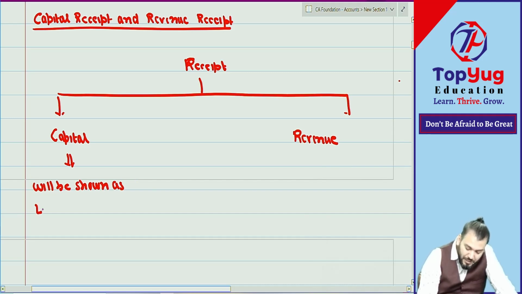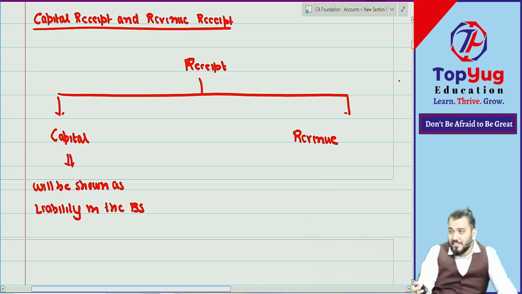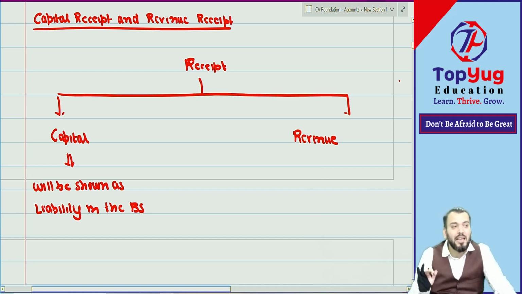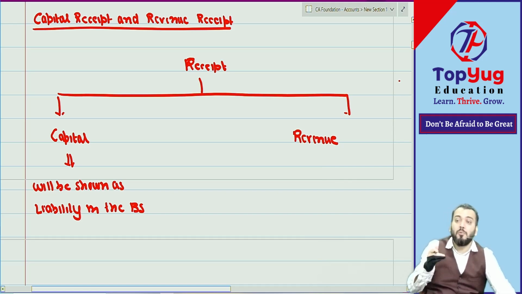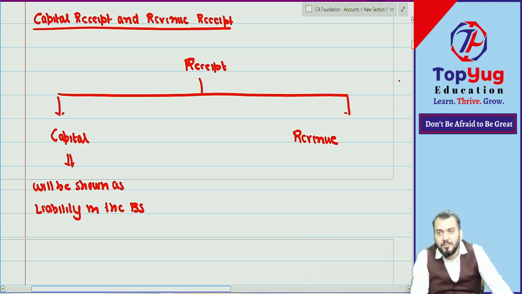Shown as liability in the balance sheet. Understood? So whatever is received of capital nature is nothing but liability. For example, you receive capital contribution from the owner. Whatever contribution you receive from the owner is a capital receipt only. Suppose you receive a loan from the bank. Whenever you receive a loan, some amount is received, and that is transferred to the balance sheet. That is not your income or revenue. Are you getting it?